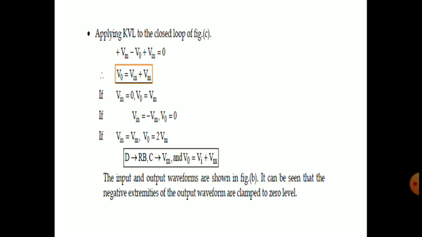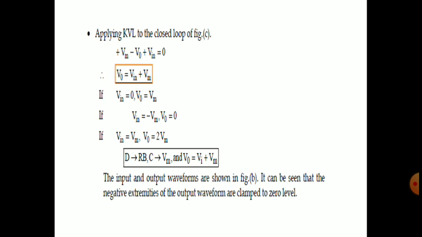If V input is equal to minus Vm, then V output is equal to 0. If V input is equal to Vm, then V output is equal to Vm plus Vm, that is equal to 2Vm. So these are the different output values of the output waveform with respect to input values of 0, minus Vm and Vm.